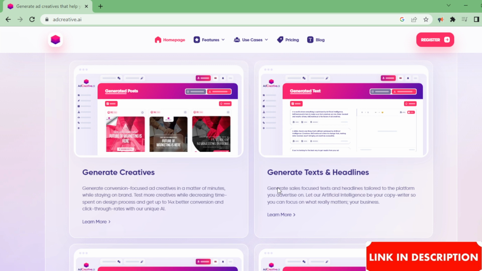Generate social creatives. Generate engagement-focused social media post creatives in a matter of minutes using artificial intelligence. Generate perfectly sized creatives for Facebook, Instagram, LinkedIn, Pinterest, Twitter and more.